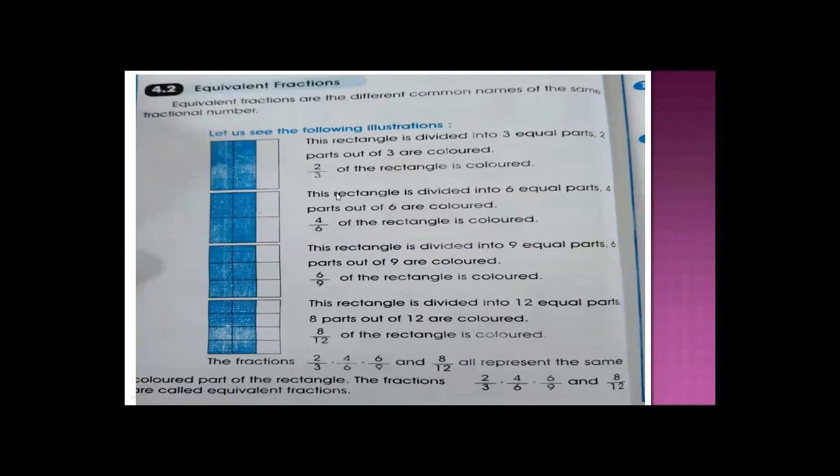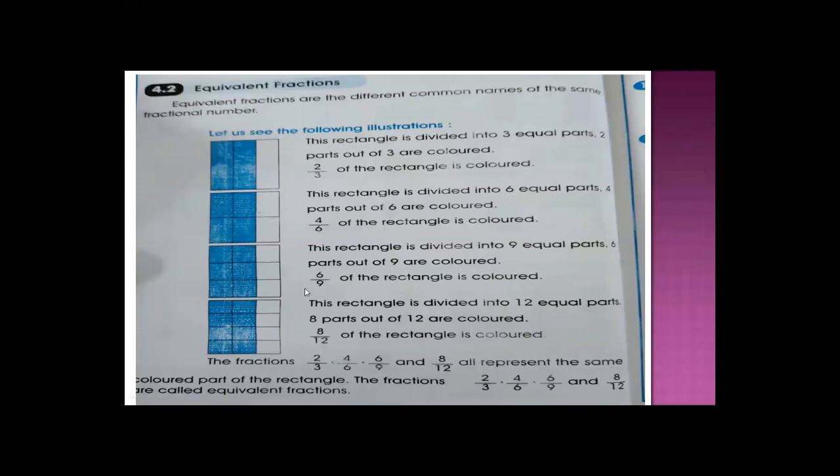Now what do you do here? First of all, you multiply by 2, then 3 and then 4. It's up to you. First of all 2, then 3. 2 3s are 6, 3 3s are 9. Now you divide this diagram into 6 upon 9, because another equivalent fraction is 6 upon 9. So you make more lines. This rectangle is divided into further parts: 1, 2, 3, 4, 5, 6, 7, 8, 9.